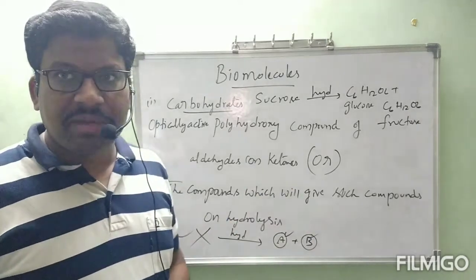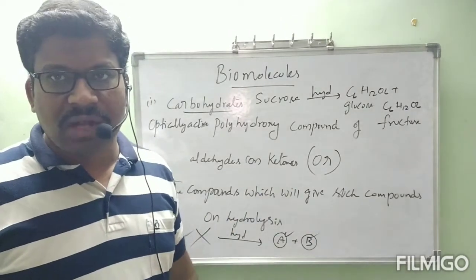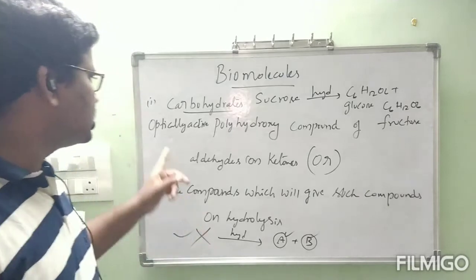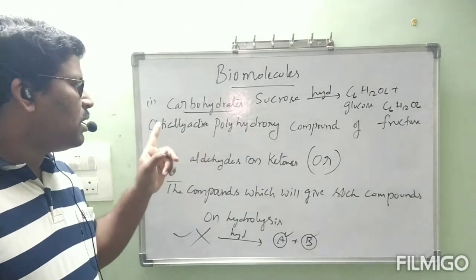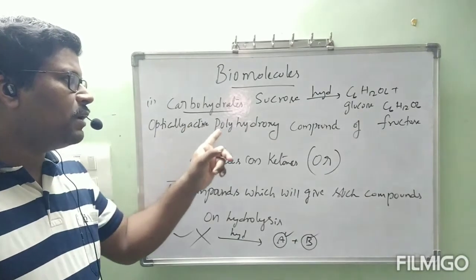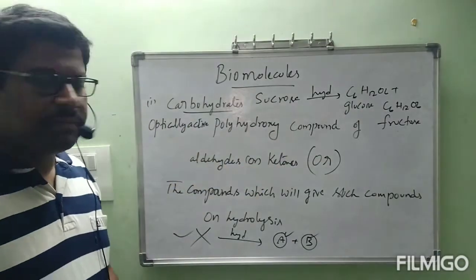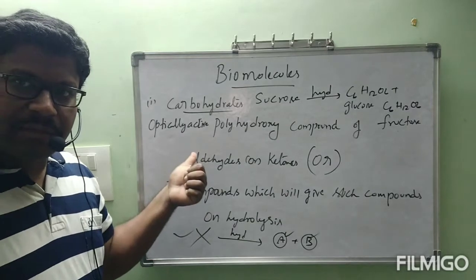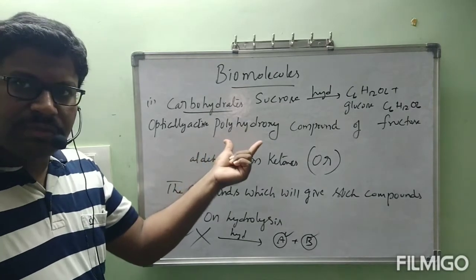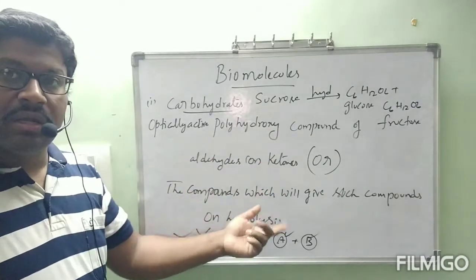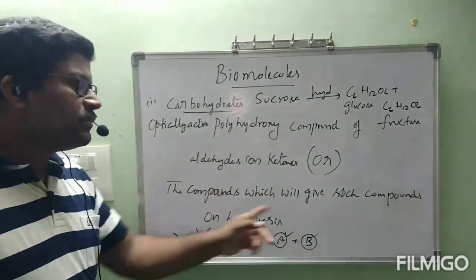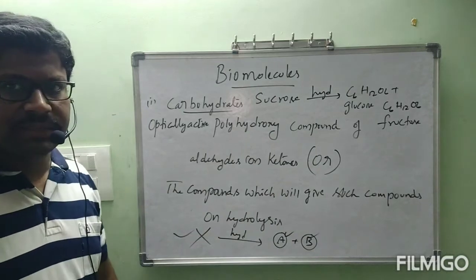This is about the introduction part and definition. What is the definition of carbohydrate? That is very important. Carbohydrates are the compounds which are optically active polyhydroxy compounds of aldehydes or ketones. That means these are all optically active, contain so many OH groups, polyhydroxy compounds of aldehydes or ketones, or the compounds which will give such compounds on hydrolysis.